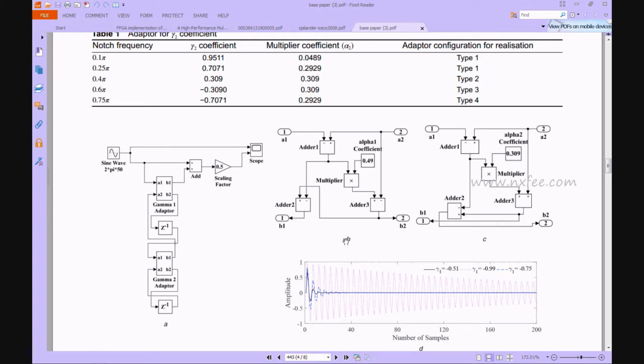Why? Because the multiplications are constant multiplications, multiplied with coefficient values. Here it is multiplied with 0.49 and here with 0.309 in the adapter configuration. They use 8 by 8 multiplications, which produce a 16-bit output. So we use a truncated multiplier here. A truncated multiplier performing n by n multiplication produces only an n-bit output.